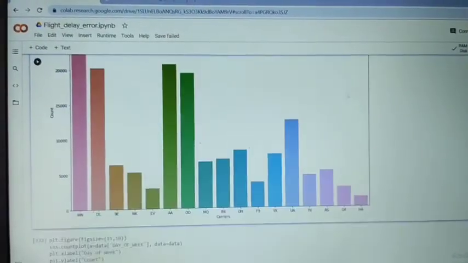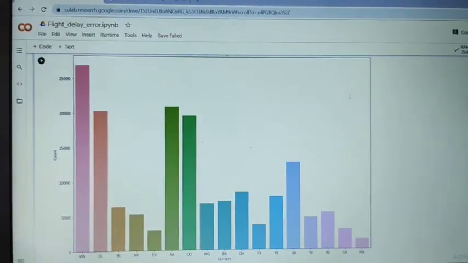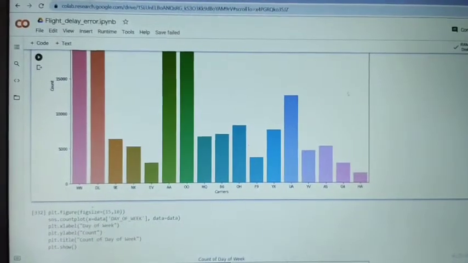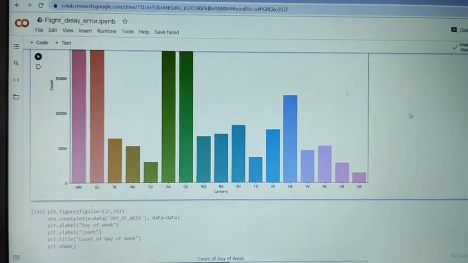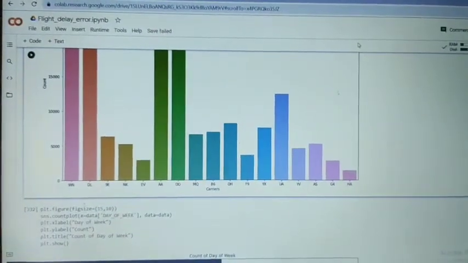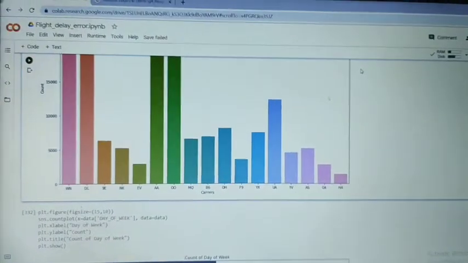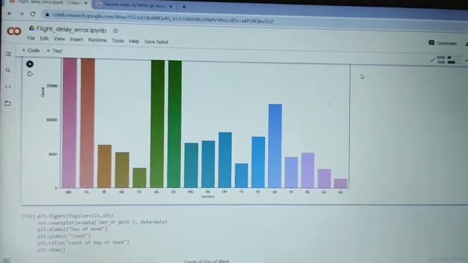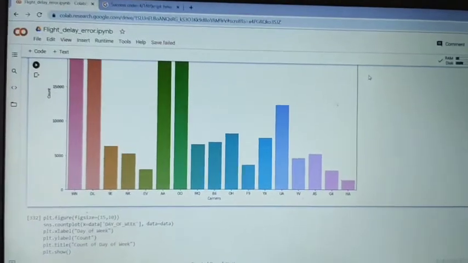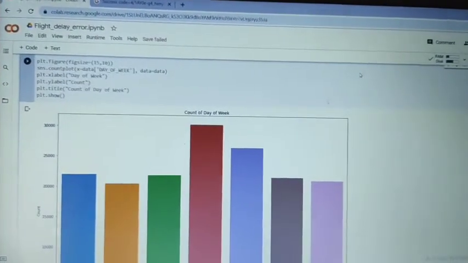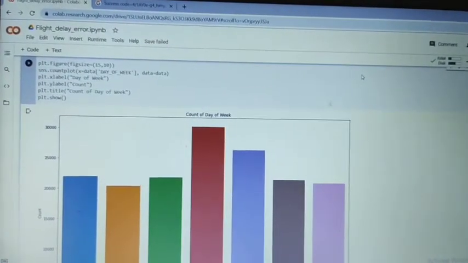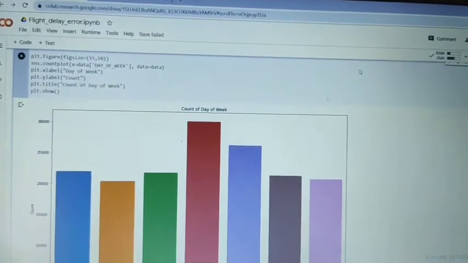This is the operator carrier here down. It shows the operators, and the count of delayed flights is shown on the y-axis. These are the operators, and the count of flights delayed is shown in the figure. And the next one is the count of overall delayed flights on each day of week, shown in this figure.